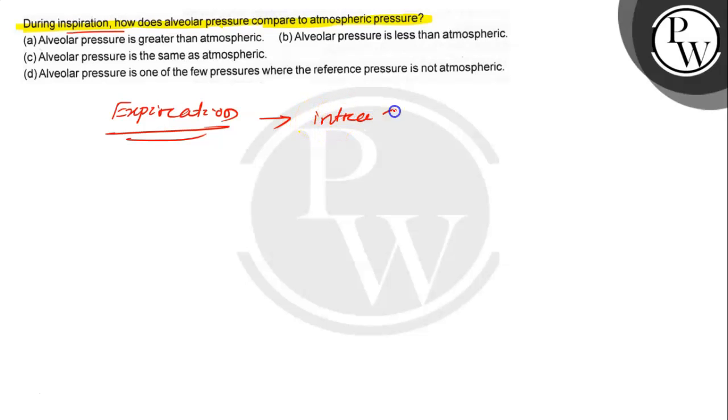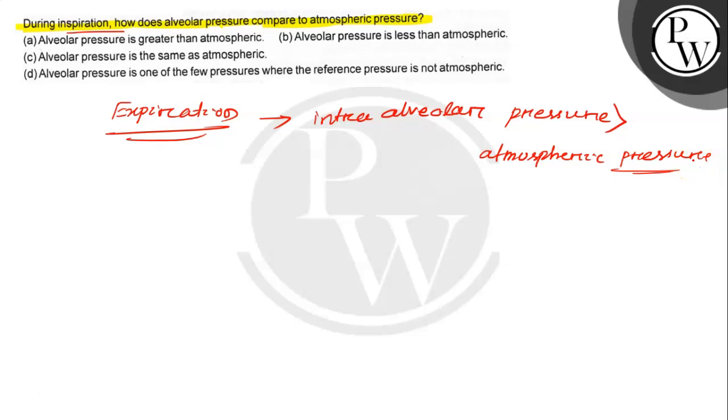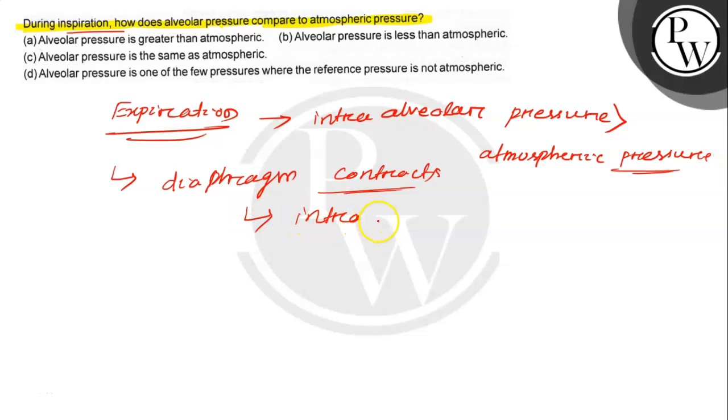The intra-alveolar pressure is greater than the atmospheric pressure. And when the diaphragm contracts, the intra-alveolar pressure decreases.